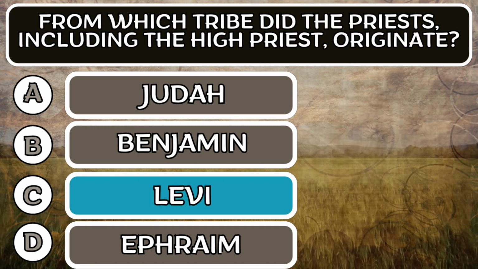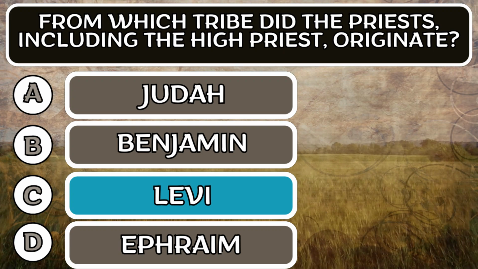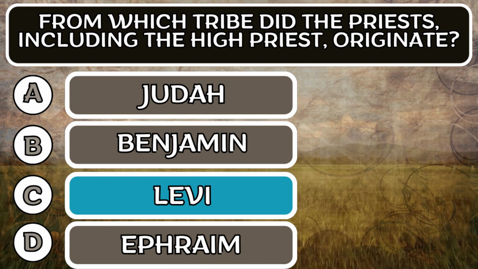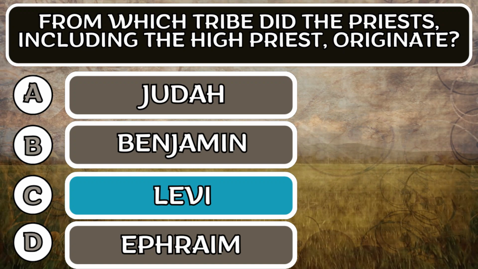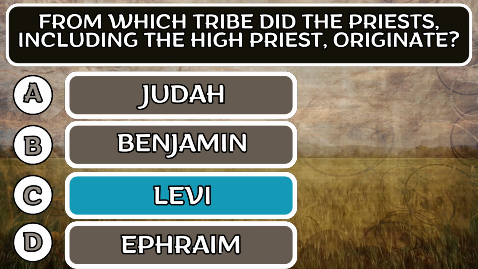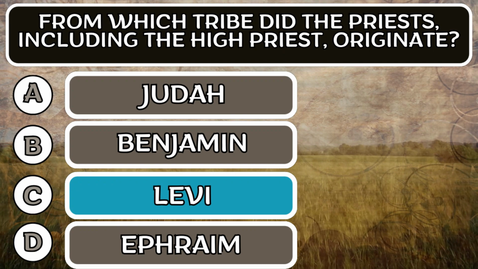The correct answer is option C, Levi. The first order was the tribe of Levi and the other was that of Melchizedek, which has an unknown origin. In the first order, the tribe of Levi, Aaron was consecrated to the priesthood by his brother Moses through God's ordinance. The biblical answer is written in Exodus, chapter 28, verse 1.